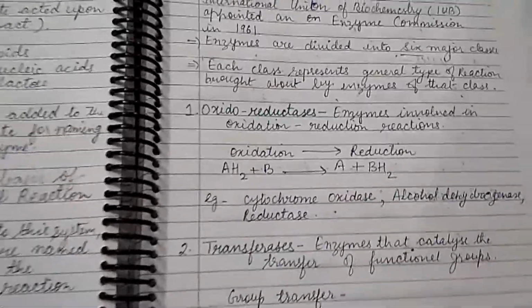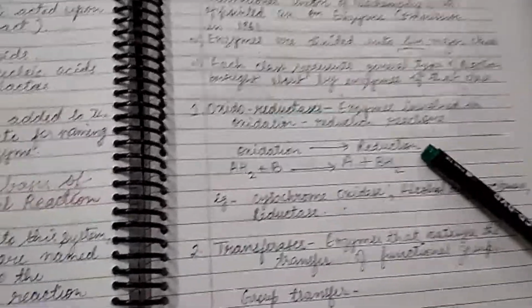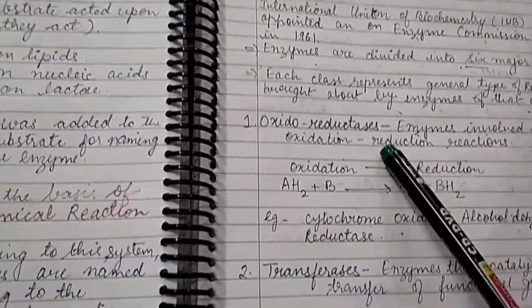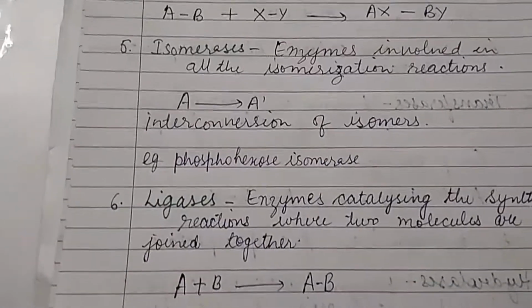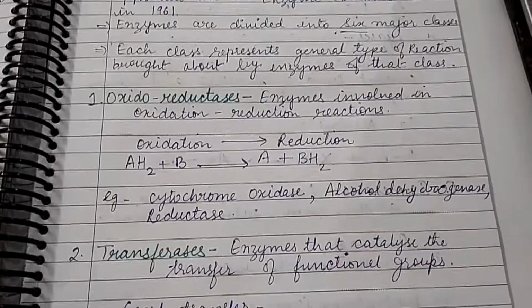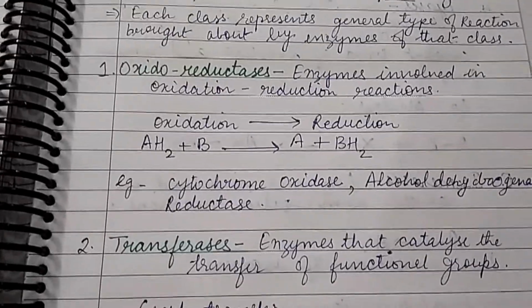First, oxidoreductases; second, transferases; third, hydrolases; fourth, lyases; fifth, isomerases; and the last one is ligases.